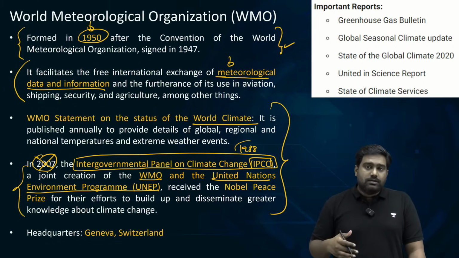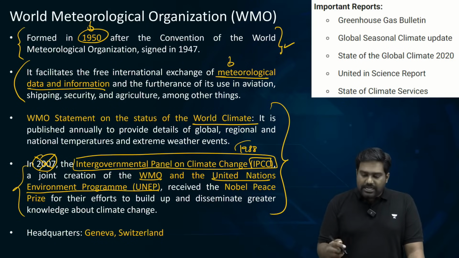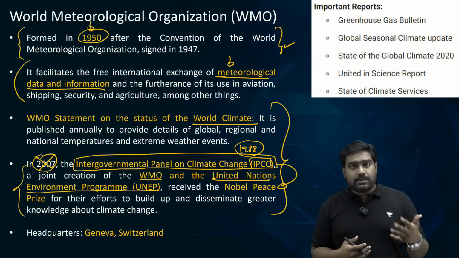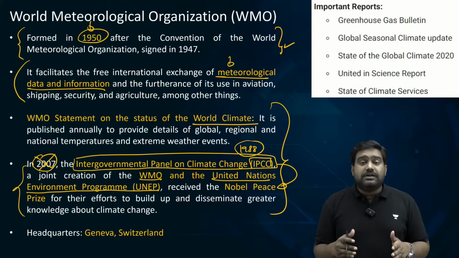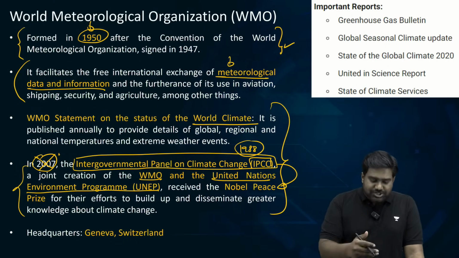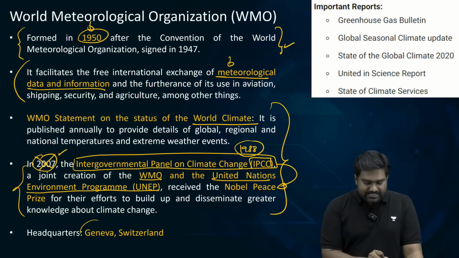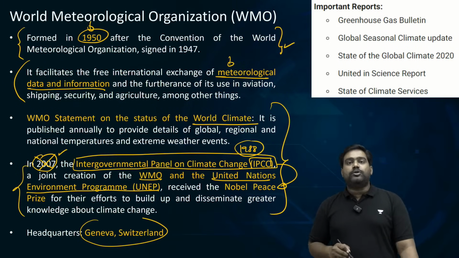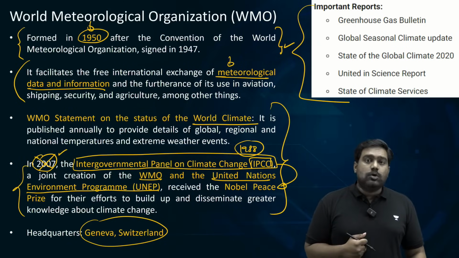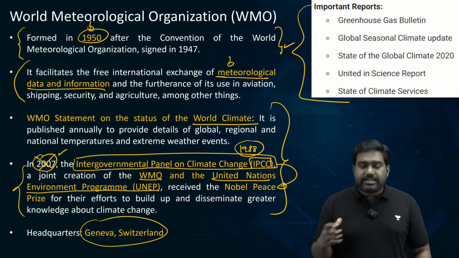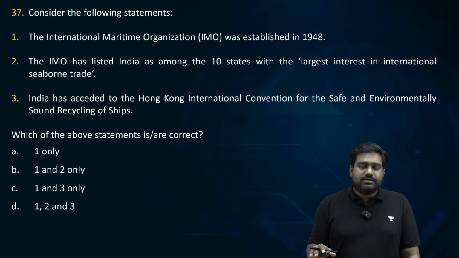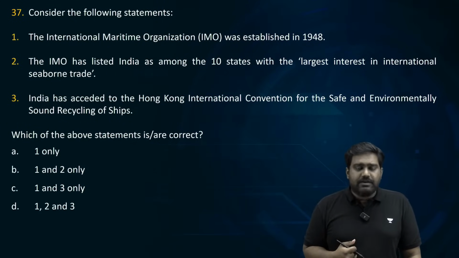Because of its incredible work, which has helped the Climate Change Convention, right? IPCC has brought out these reports, which is extremely valuable as far as climate science is concerned. So in recognition of its efforts, it was awarded the Nobel Prize in 2007. So IPCC was an initiative of WMO and UN Environment Program. It's headquartered in Geneva, and these are the important reports. Greenhouse Gas Bulletin, Global Seasonal Climate Update, State of the Global Climate, United in Science Report, State of Climate Services Report. So just having basic knowledge about these facts, these static facts, could be relevant for a factual question.